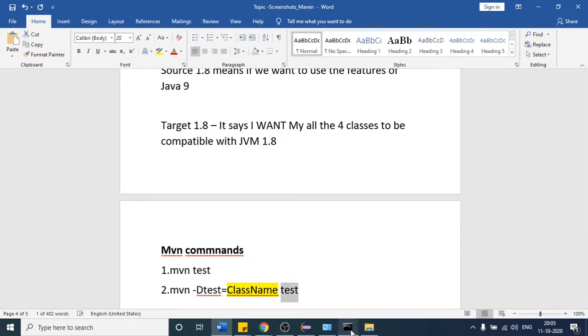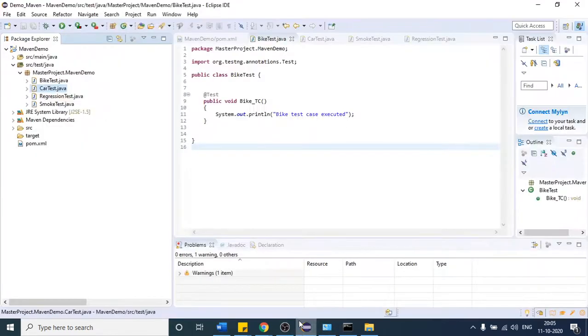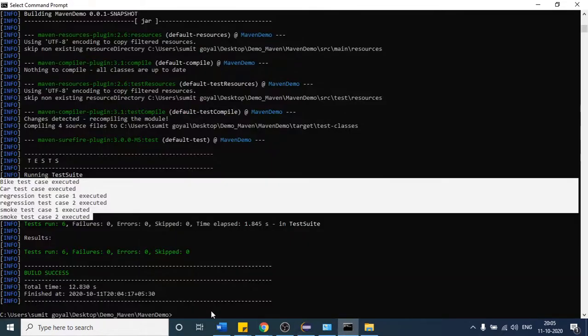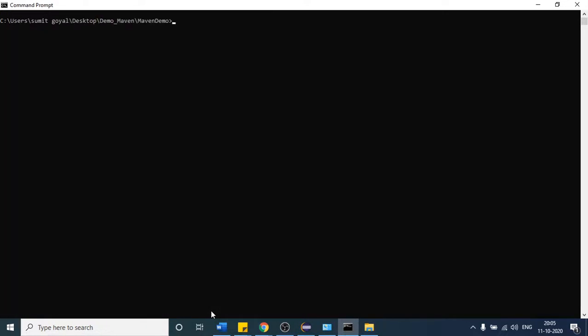If I execute the same command here in my command prompt, see here. Suppose the client came and said to me, I want to run this class test case only. So we are going to get only one output. Let me first clean the screen, CLS, and after that I will write my command, D test equals to. What is the class name?